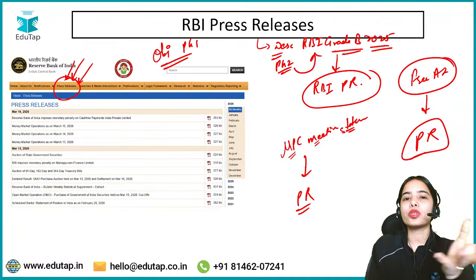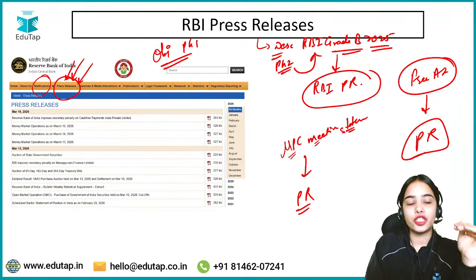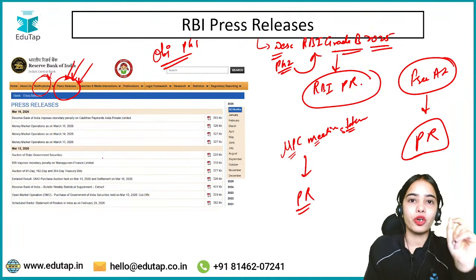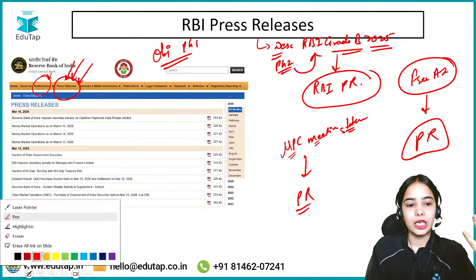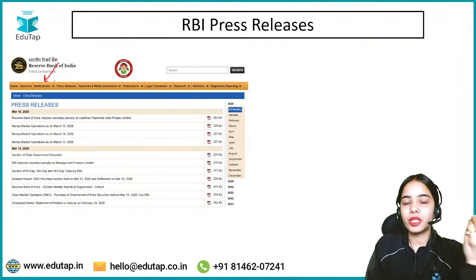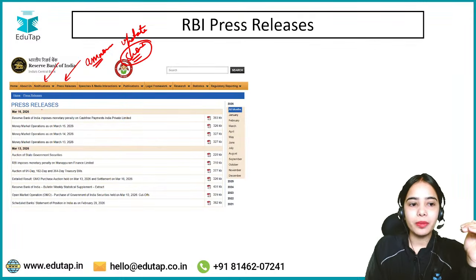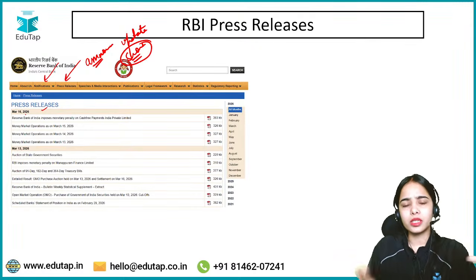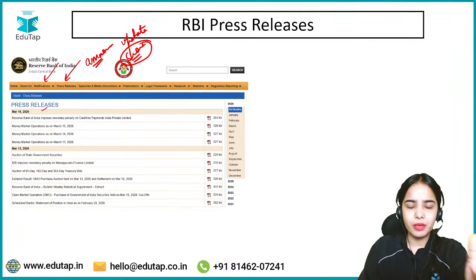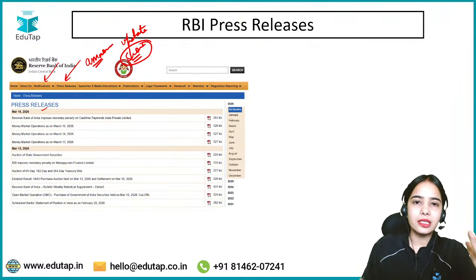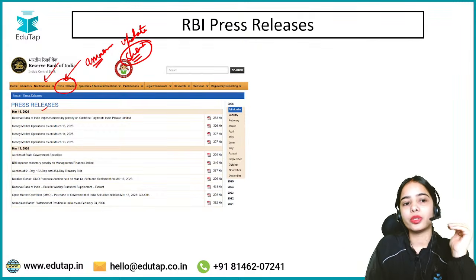So usually we ignore the press releases and focus on notifications more, but this time there were a major number of questions from the press release. Now, what is the difference between the notifications and the press release? In press releases, the RBI is on a daily basis making announcements on the steps that the RBI has taken. They are usually short updates. Whenever the RBI is doing something new or taking some step, the RBI announces it through the press release.